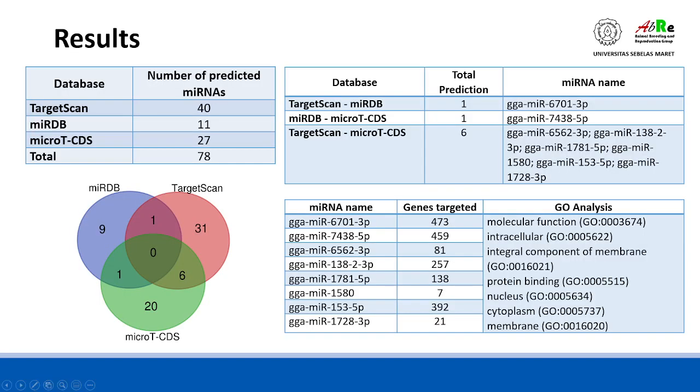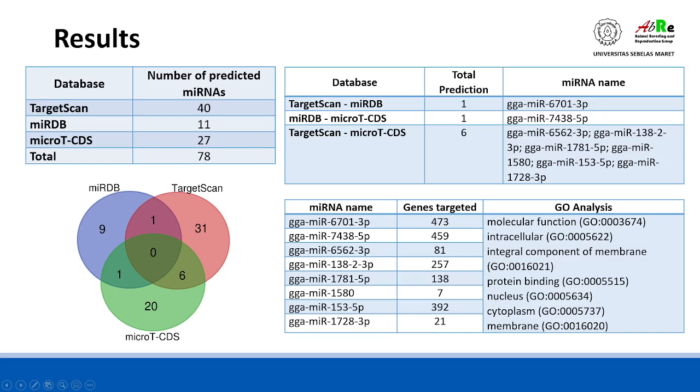As the result, the prediction of micro-RNAs targeting DMRT1 resulted in 78 unique micro-RNAs from 3 databases, as summarized in this table. From TargetScan, there are 40 micro-RNAs predicted, miRDB 11, and microT-CDS 27. So in total it is 78.